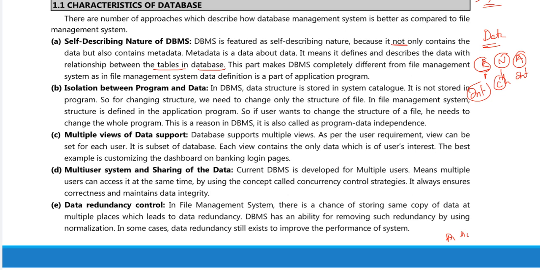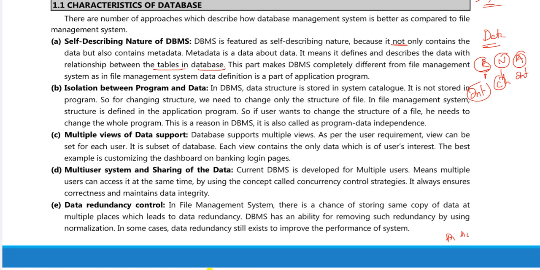I will explain what you mean by file management system in the next class. That is a very important topic, DBMS versus file systems. In a file management system we are not saving the data in the form of tables, but not so in the case of DBMS.